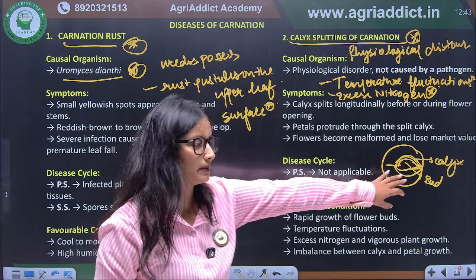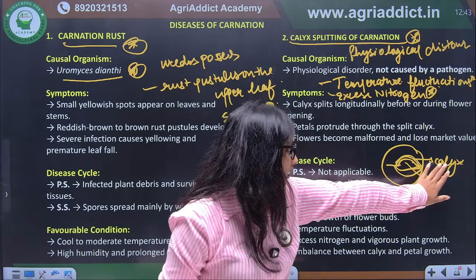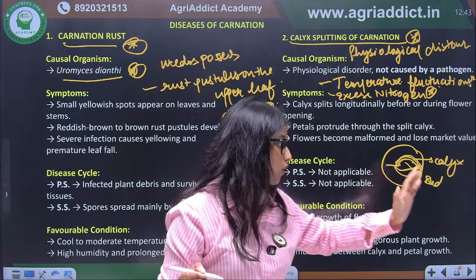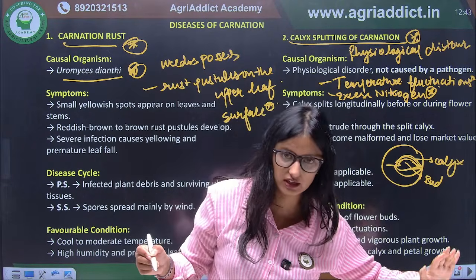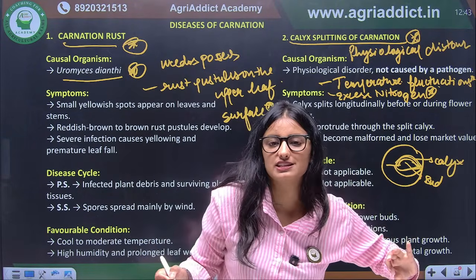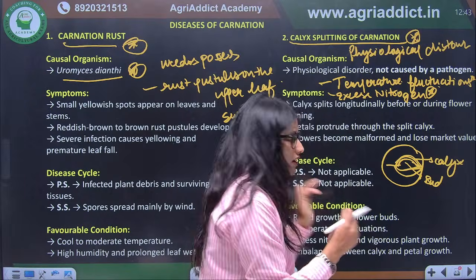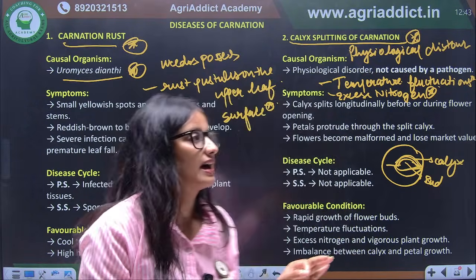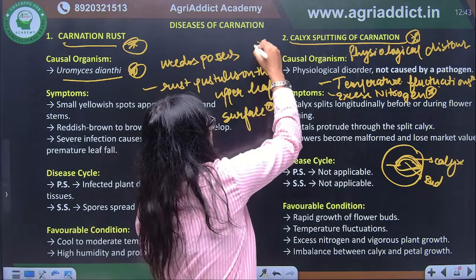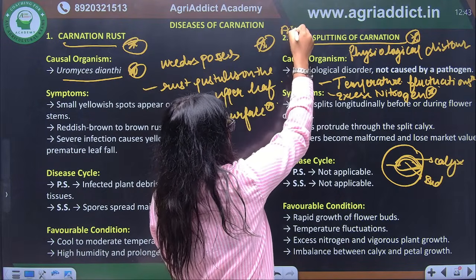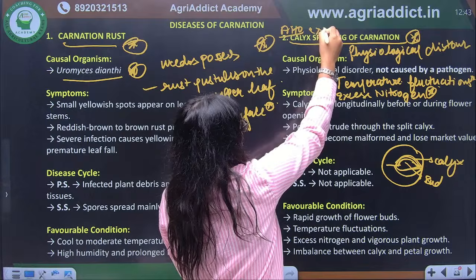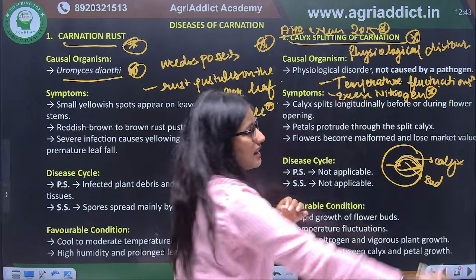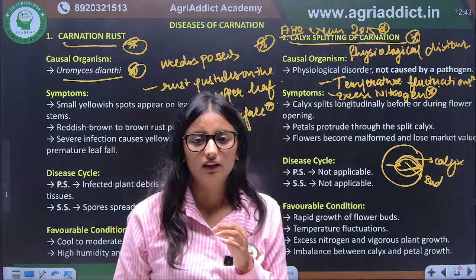What is happening in this case, if there are more temperature fluctuations, or there is excess of nitrogen, there is splitting of this calyx. Calyx will split. So this is the major physiological disorder of carnation, and it was asked in your AHO exam previous year. That's why this is important. Correct.